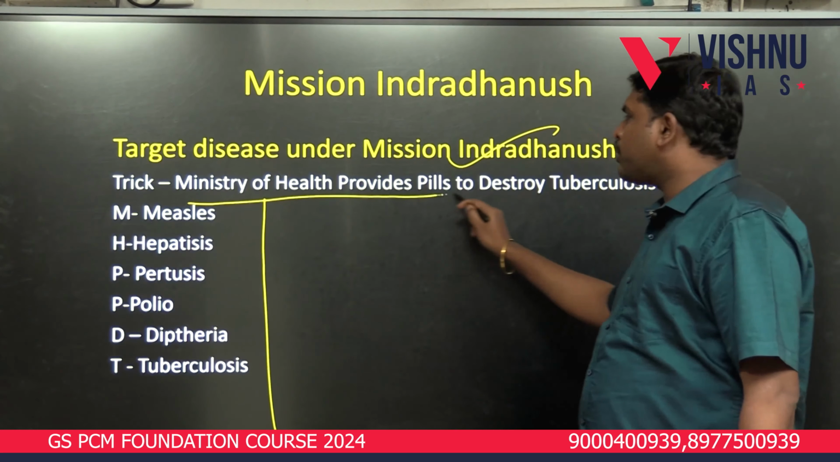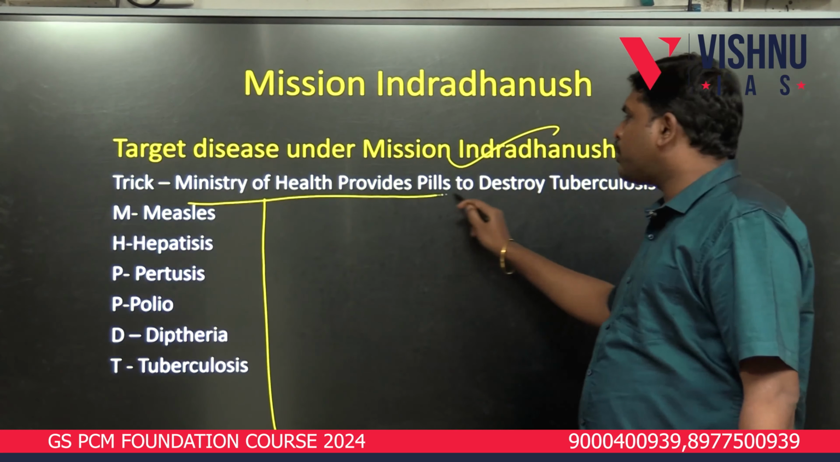First, Ministry: M, measles. H, hepatitis. Provides: P, pertussis. Pills: P, polio. Destroy: D, diphtheria, and T, tuberculosis. 1, 2, 3, 4, 5. In this way, you have to remember the Mission Indradhanush. It is measles, hepatitis, pertussis, polio, diphtheria, tuberculosis.